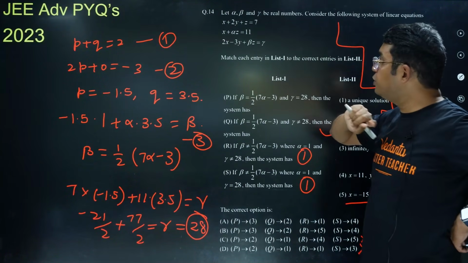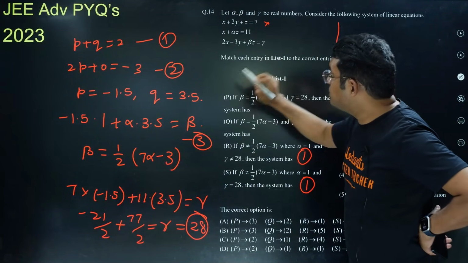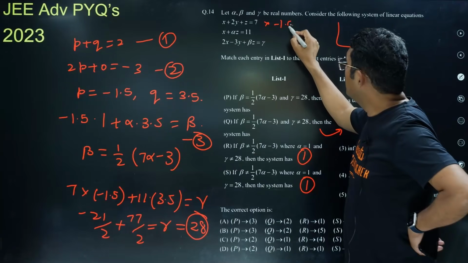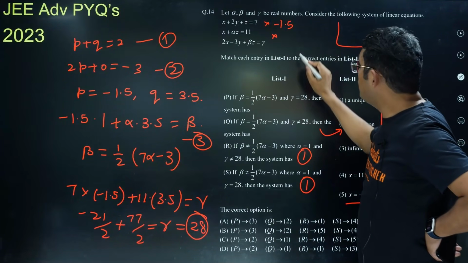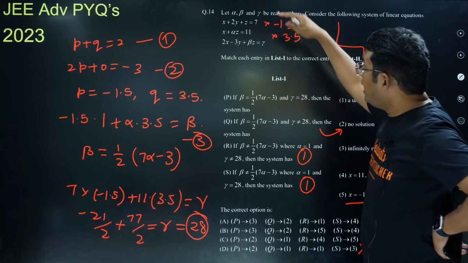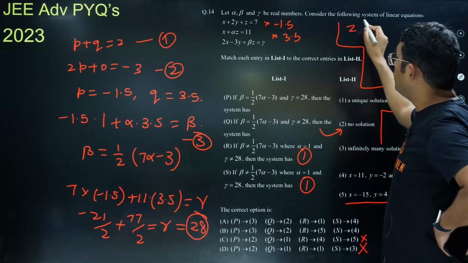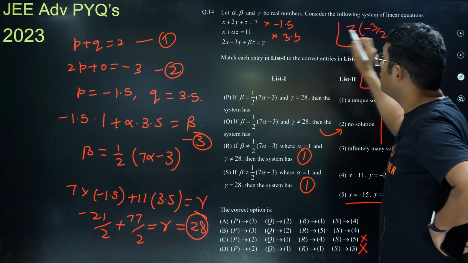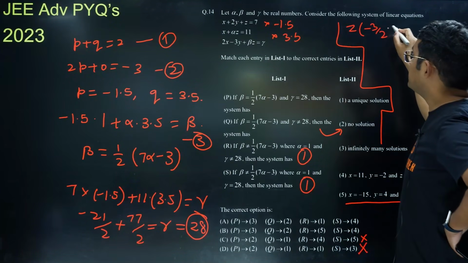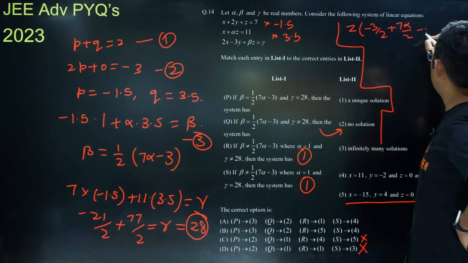So for unique solution case, what I suggested, you multiply this by P, which is minus 1.5. You multiply it by Q, that is 3.5, and you subtract. When you subtract it, x term, y term will cancel, only z term will be remaining. So for z, you will be having minus 3 by 2 here, and plus 7 alpha by 2 here, and minus beta.